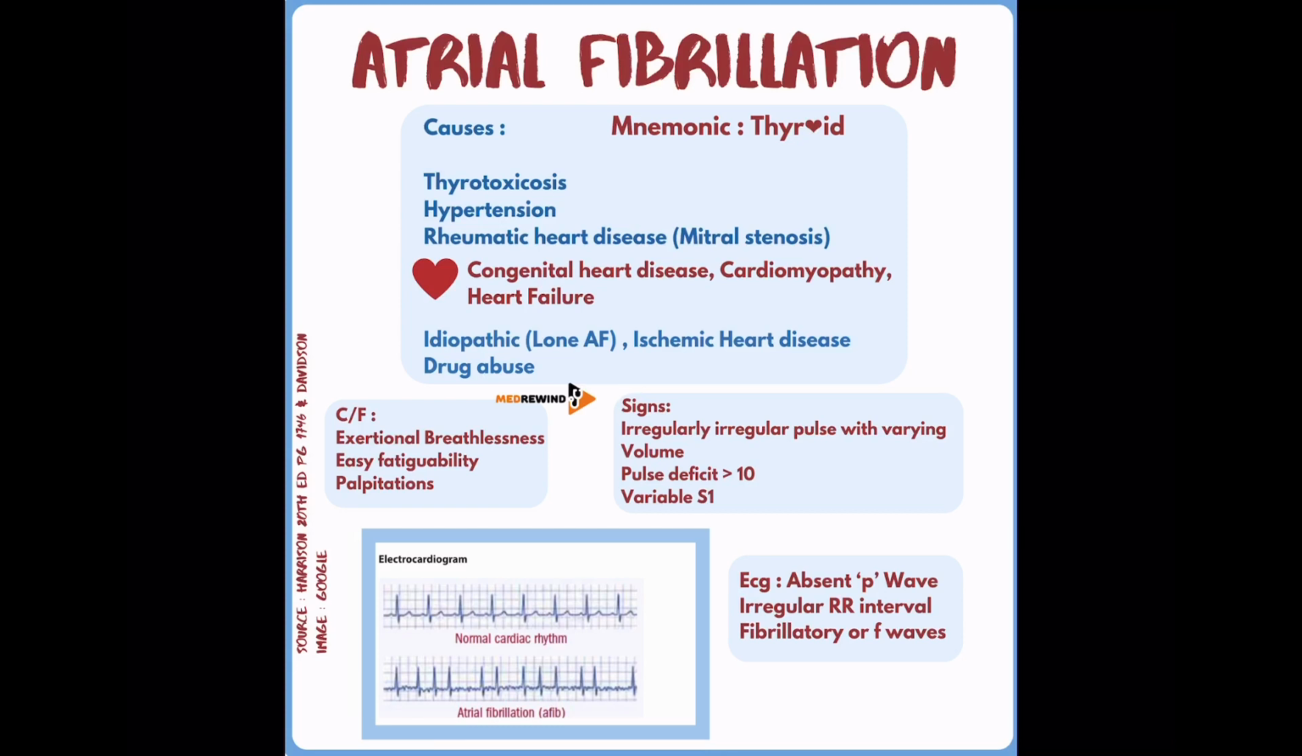Clinical features mainly involve exertional breathlessness, easy fatigability, and palpitations. The signs of AF include irregular pulse with varying volume, pulse deficit more than 10, that is heart rate minus pulse rate is more than 10, and variable S1. ECG changes in AF, typically there is absent P wave, irregular RR interval and fibrillatory or F waves.